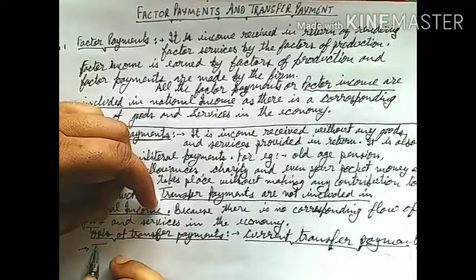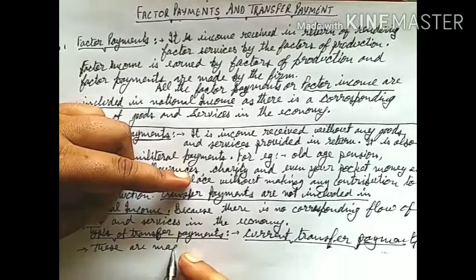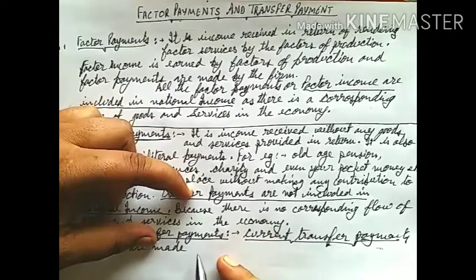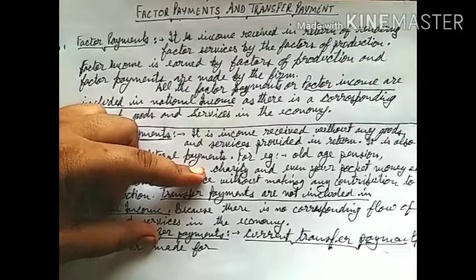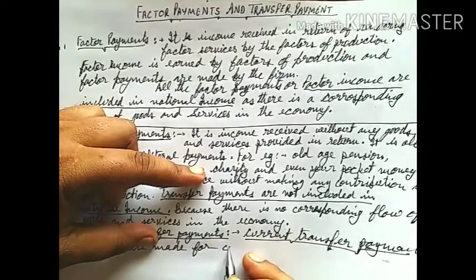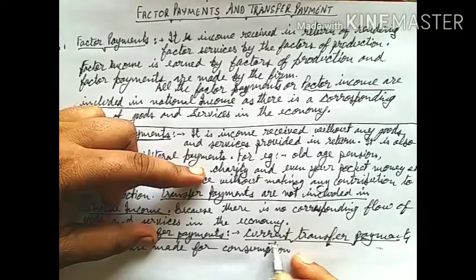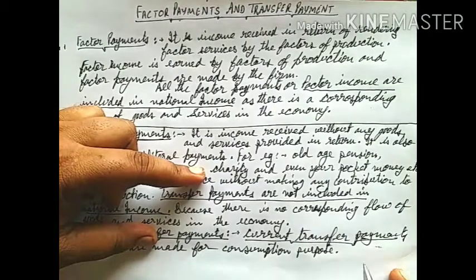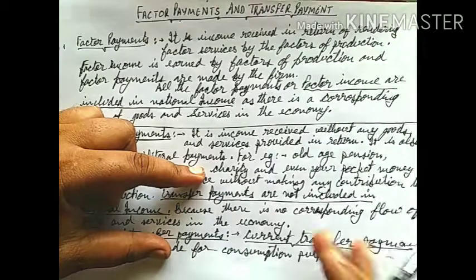Current transfer payments are made for consumption purpose. For example, old age pension, unemployment allowance, your pocket money.